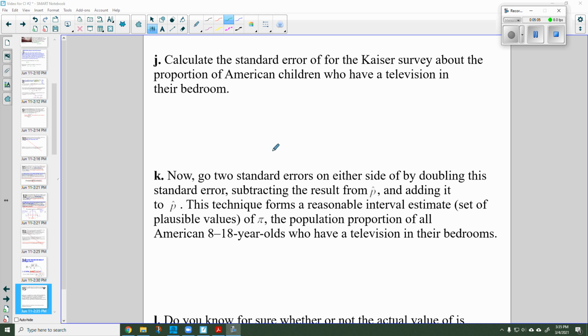So let's calculate the standard error for the survey that we were doing. Our p hat was equal to 0.68. Our n, the sample size, was 2032. So I'm going to go 0.68 times 1 minus 0.68 divided by 2032, and I'm going to take the square root of that.